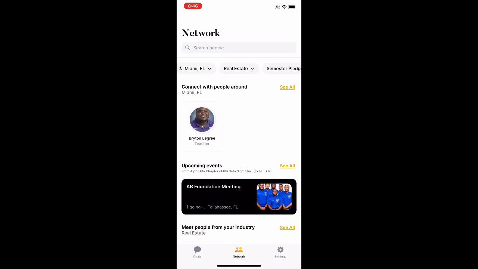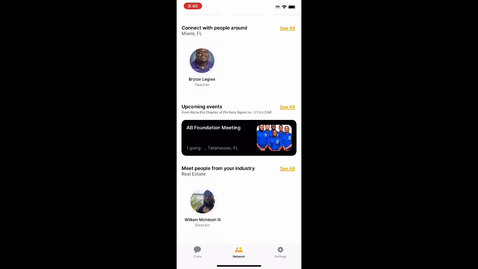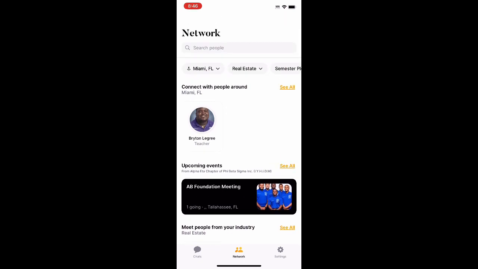So this advanced filter function, obviously you guys can see the vision here and how beautiful and easy this function makes communicating with brothers or trying to stay connected with brothers. Literally, the only thing we have to do is jump on the app so everybody can create a profile. Once you create a profile, it gives you particular questions that I have set that are unique to Alpha Eta. And from there, we can all search, stay connected, chat in a group format, so on and so forth.